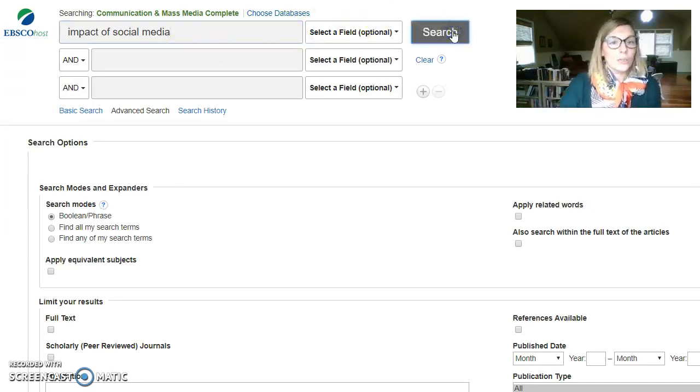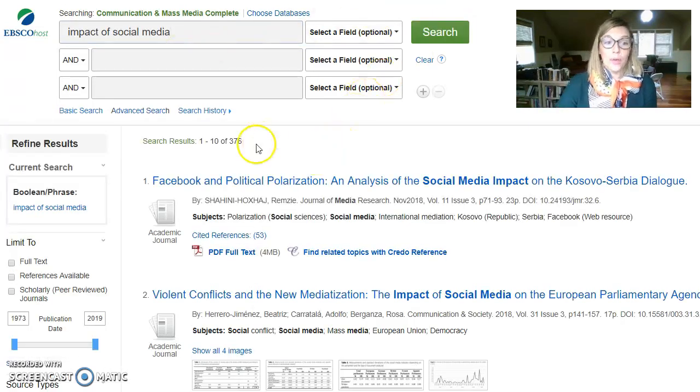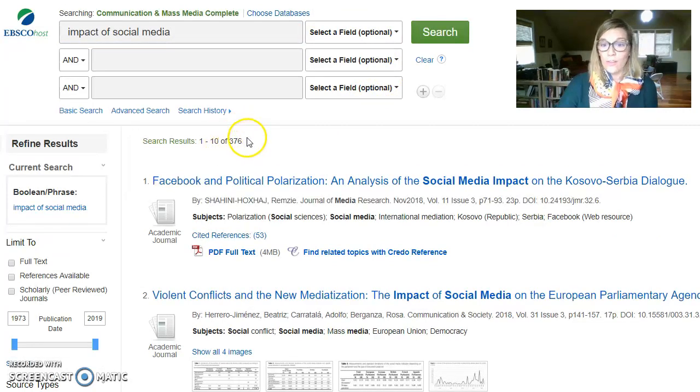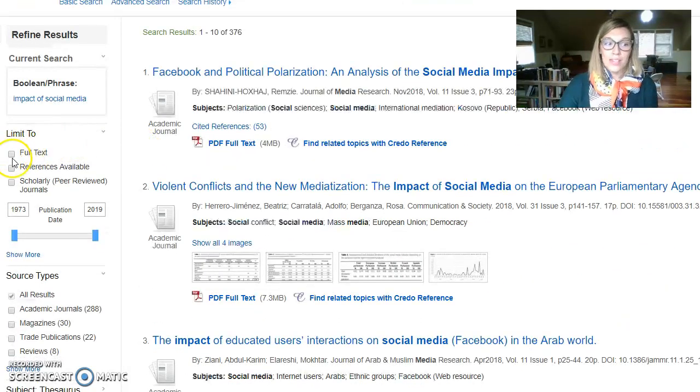So I'm going to hit search here, and then 376 articles have popped up. So what we're going to do is we're going to filter that number before we move on. So I definitely need to make sure that our King University Library has the full text right now. I don't have time to wait on interlibrary loan in our 5-week class.